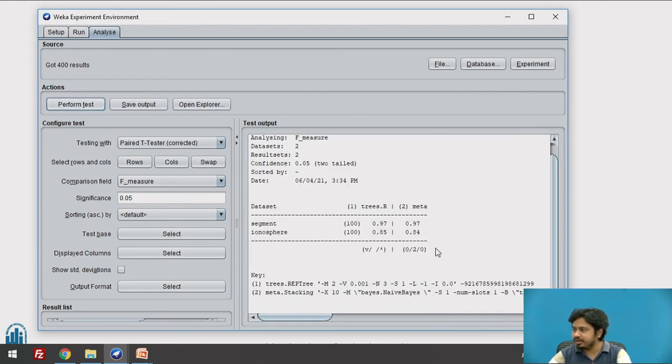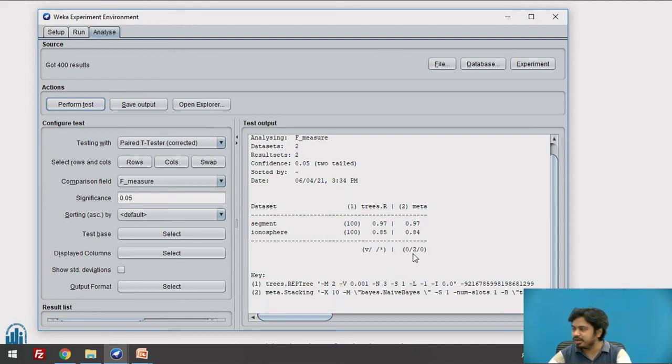It does the test, and as you can see here, what's the performance of the one with just the algorithm and the one with meta, where we are using stacking. If you see a V, it means that the model is a victory model which performed better and is statistically significant.